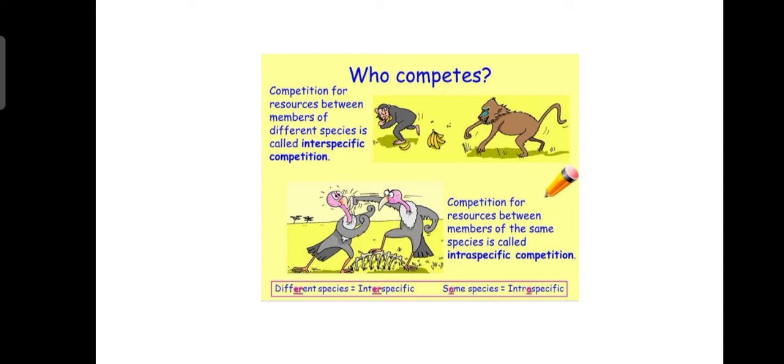The best way to remember interspecific and intraspecific is this: different species, interspecific, with the E in both; same species, intraspecific, with the A in both. Same species, intraspecific.